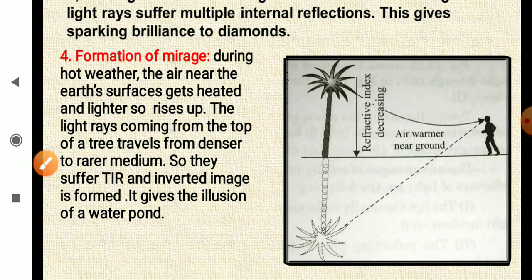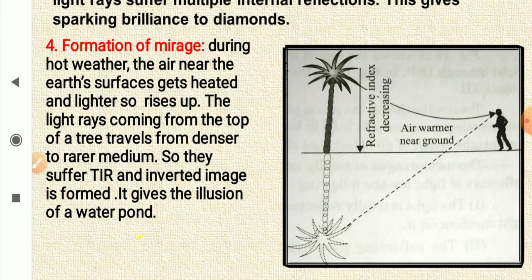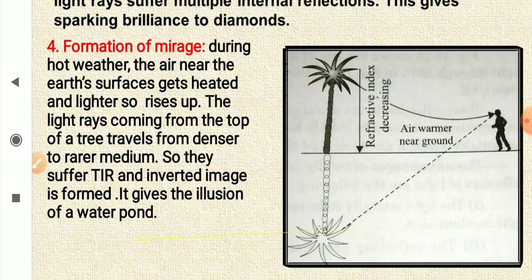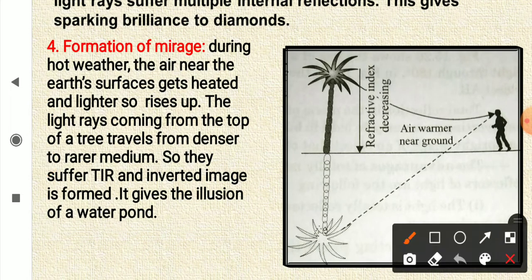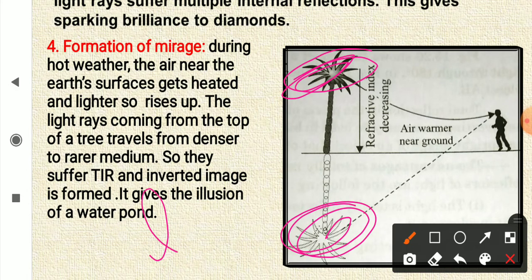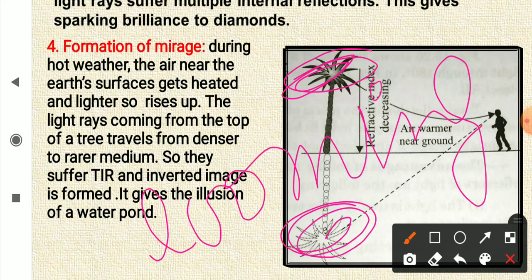So this phenomenon is called mirage, and the opposite happens during heavy winters, and that phenomenon is called looming, where a ship in water can be seen hanging in air. So that is called looming. This happens in very cold places.